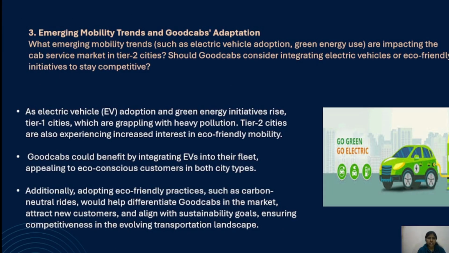Next task is to identify what emerging mobility trends, such as electric vehicle adoption and green energy use, are impacting the cab service market in tier 2 cities. As electric vehicle adoption and green energy initiatives rise in tier 1 cities, which are grappling with heavy pollution, tier 2 cities also experience increased interest in eco-friendly mobility. GoodCabs could benefit by integrating EVs into their fleet. Additionally, adopting eco-friendly practices such as carbon neutral rides would help GoodCabs differentiate itself in the market.